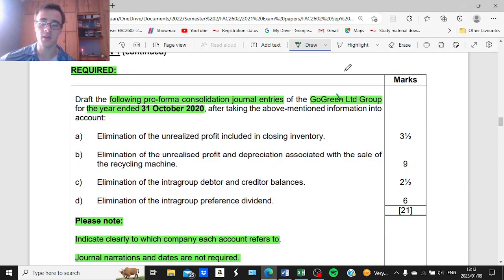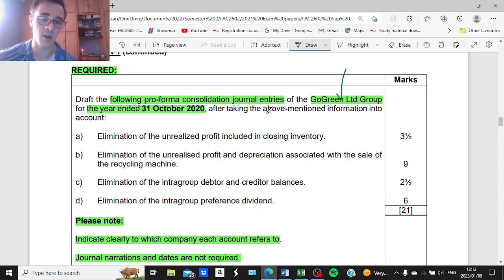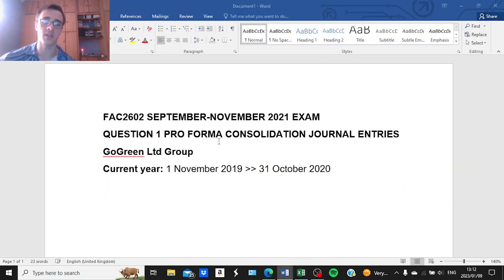All right. So we have determined the names of our parent and subsidiary respectively, and our current year has ended on the 31st of October 2020, which means that it should have started on the 1st of November 2019.